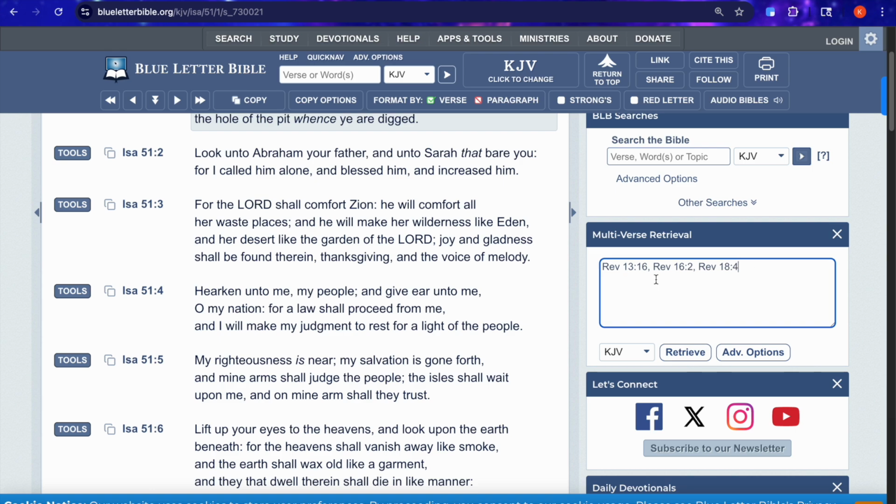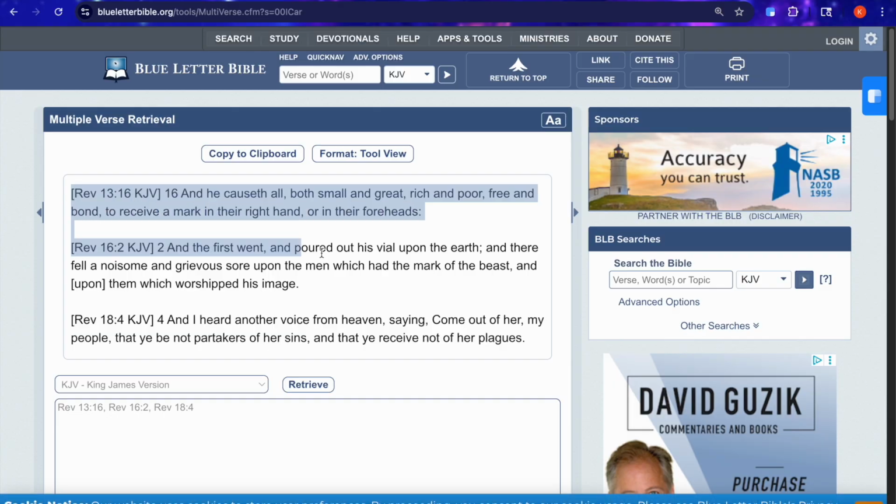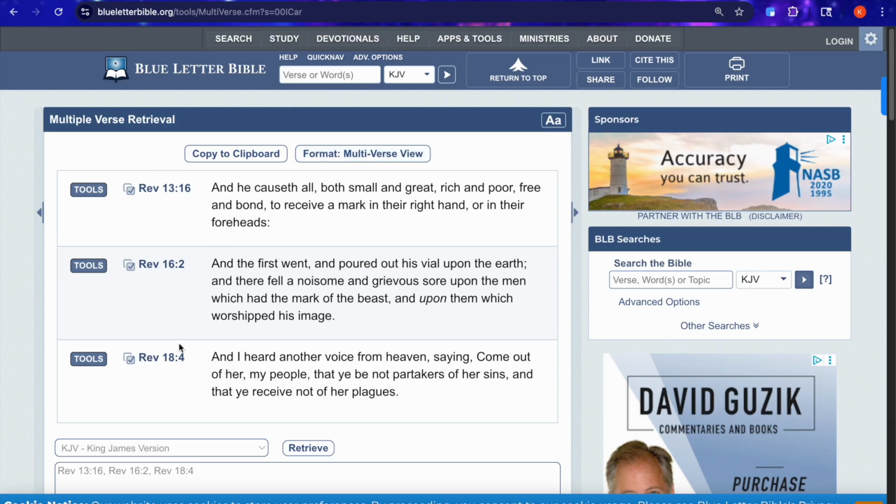So if these are the precepts you want for your lesson, you can just hit retrieve over here, and the page might look like this in the beginning, but if you just hit format tool view, then it starts to look like this. And then here you go, right? You have all your precepts right there, and then you can just basically go off of that, if you want. And maybe it might make life easier for you if you find it useful, but just something that I thought I would share.